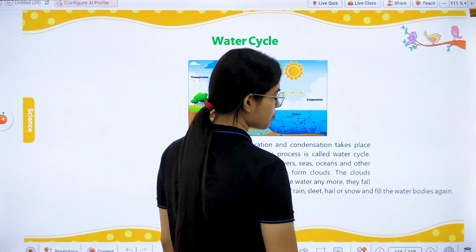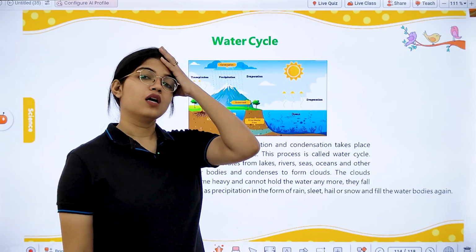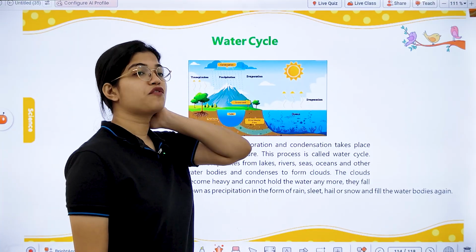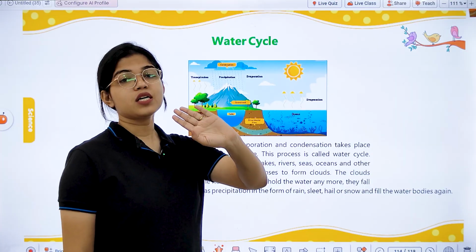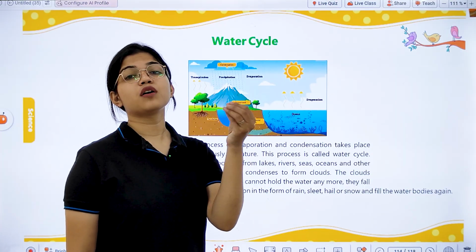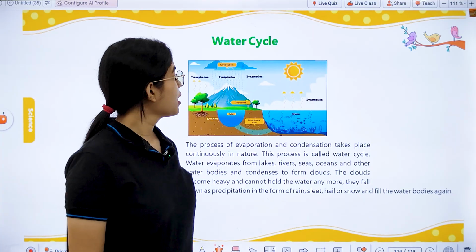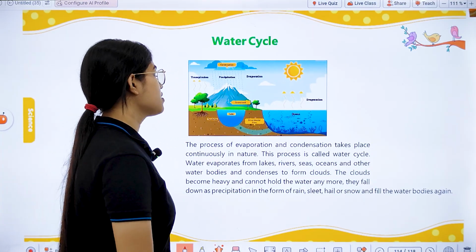Okay? So that was all the different weather conditions, or the different forms of rain, which are formed due to the condensation process. Next, we have what? The water cycle.